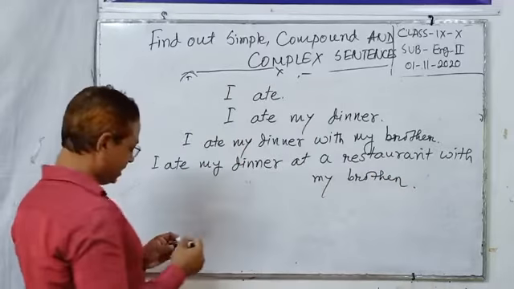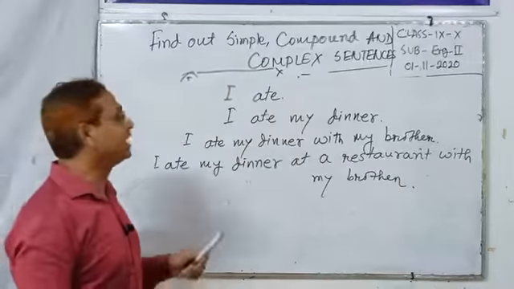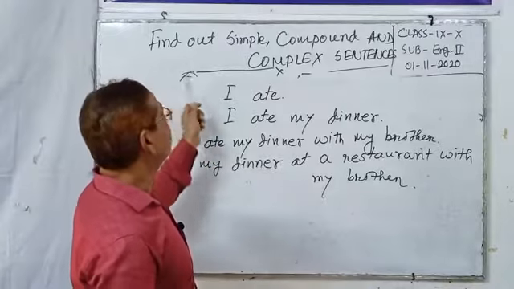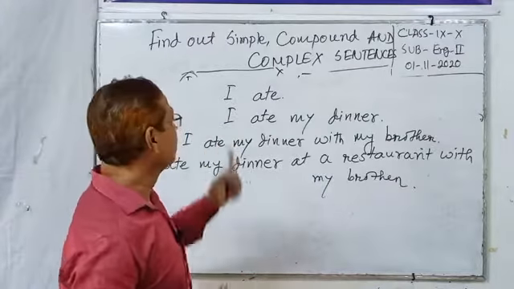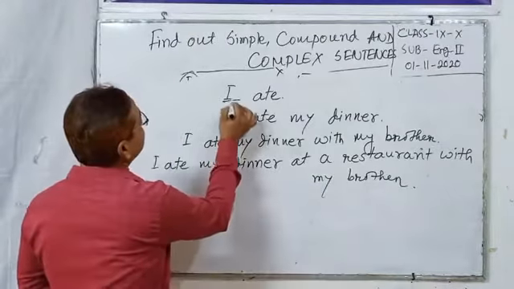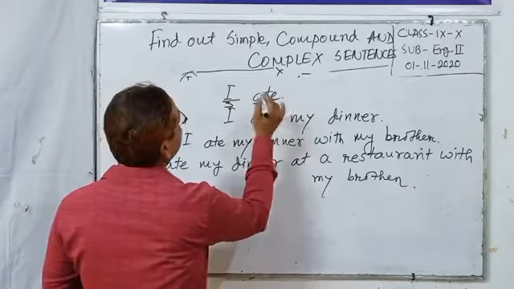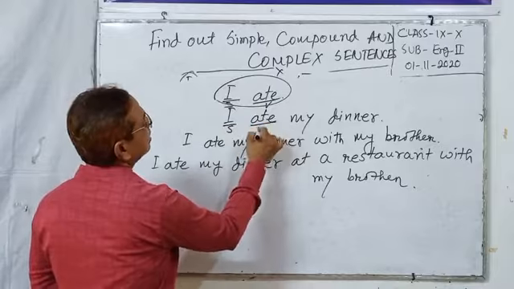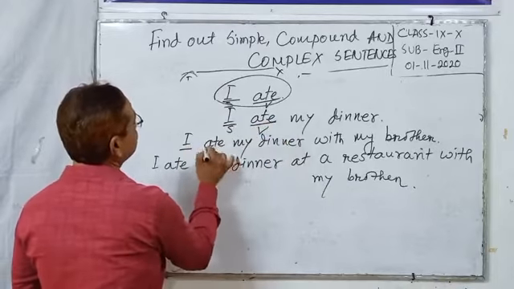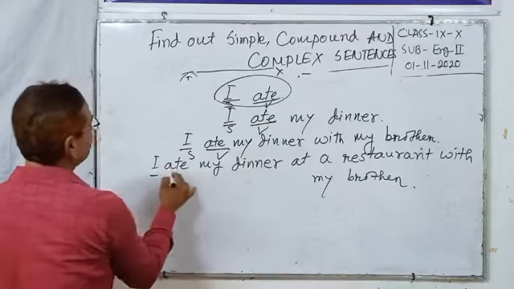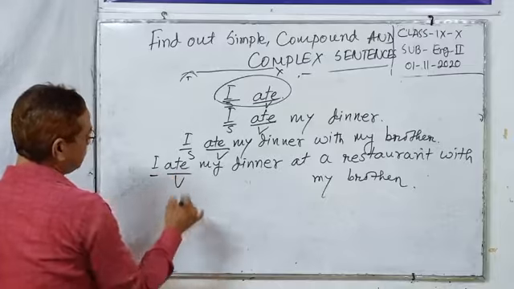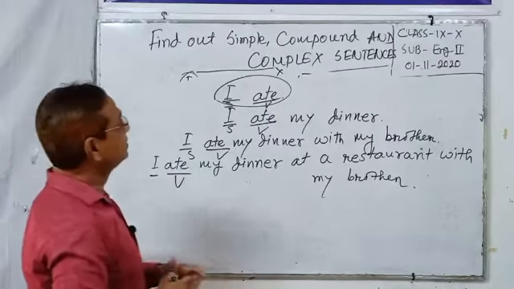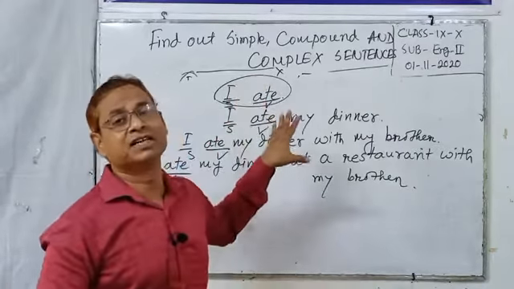Dear students, I have written 4 sentences here. Every sentence has a subject and verb combination. This is subject, this is verb. Dear students, all these are simple sentences.